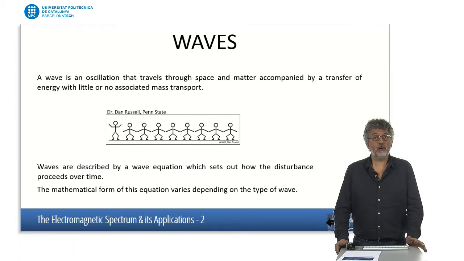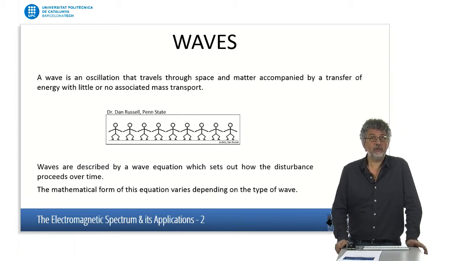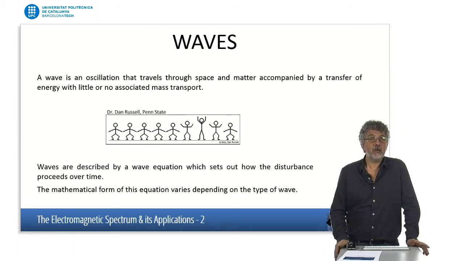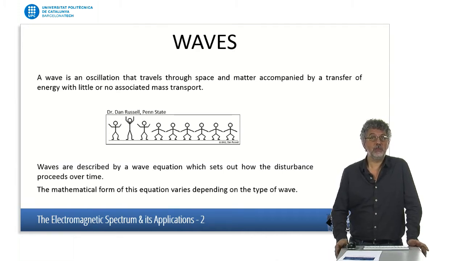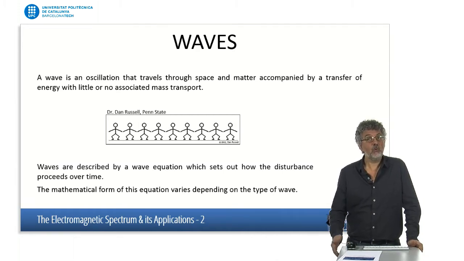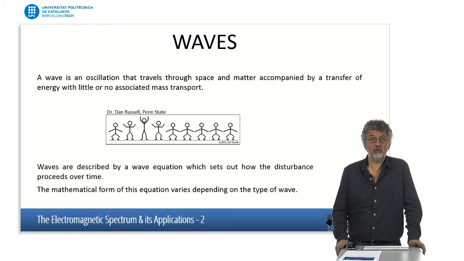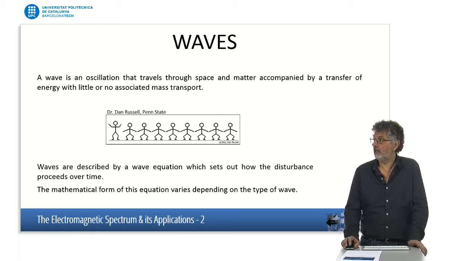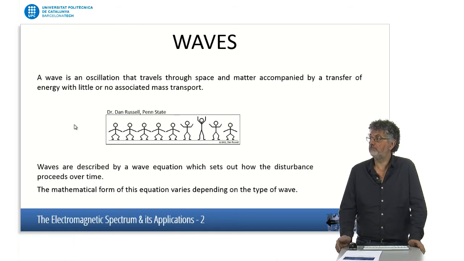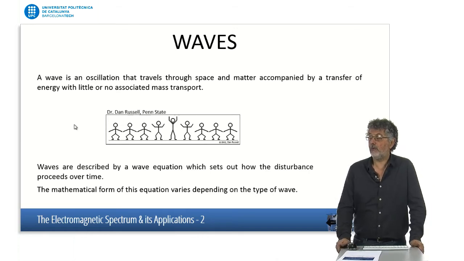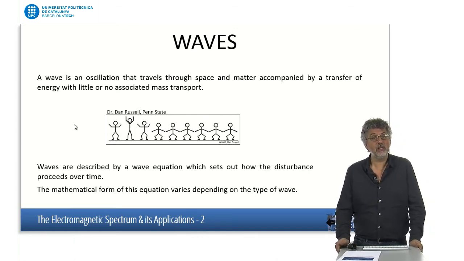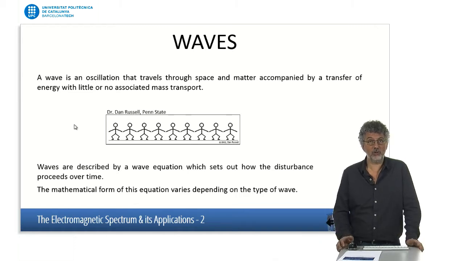The first thing we'll talk about is just a few things about waves. What is a wave? Well, a wave is just an oscillation that travels through space, and we're able to transfer some energy, but with little mass transport, or actually nothing moving from one place to the other. So this is why I like to show this animation that just shows some sort of a wave. We have these little children just moving up and down, and we are able to cause that wave that propagates, but actually there is not a person that is moving from one place to the other.